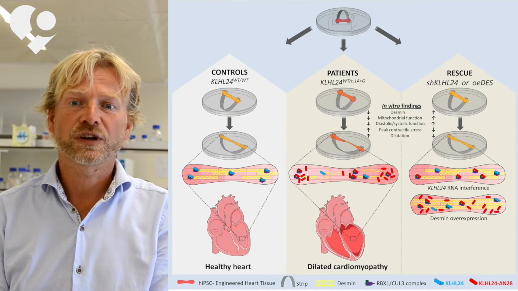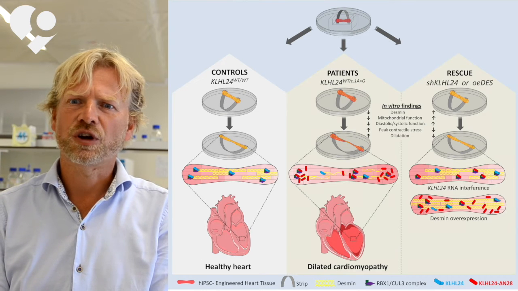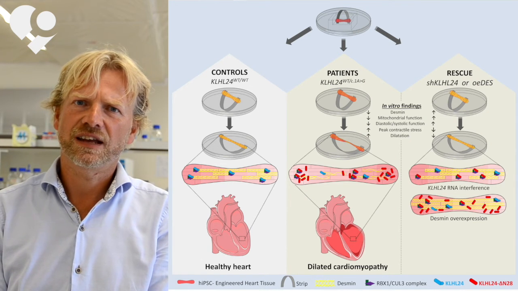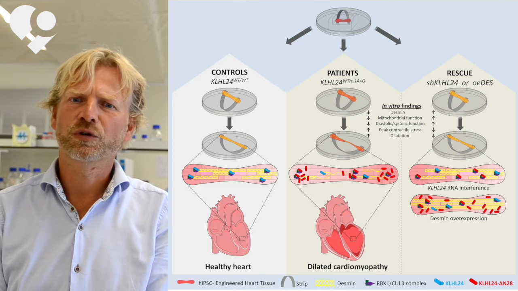With 2 interventions, we were able to rescue the phenotype. One was direct desmin overexpression, but the other one was RNA interference against KLHL24. Both were able to rescue the phenotype. Given the clinical experience with RNA therapeutics, antisense oligonucleotides targeting KLHL24 may provide therapeutic opportunities.